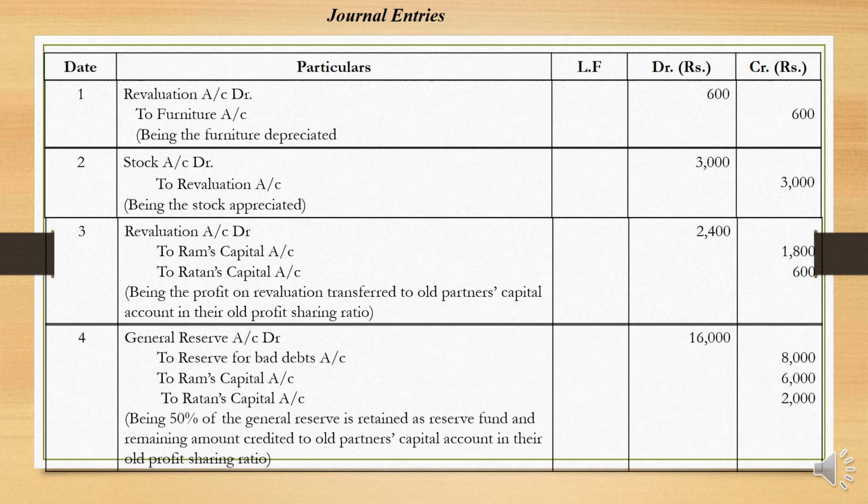Then the next one is general reserve, which is there in the balance sheet, which has to be transferred to the partners' capital account, and 50% of that is to be transferred to reserve for bad debt. So 16,000 to reserve for bad debt 8,000, to Ram's capital account 6,000, and Ratan's capital account 2,000. See here, the remaining 8,000 is distributed among the old partners on the basis of old profit sharing ratio, which is 3:1.